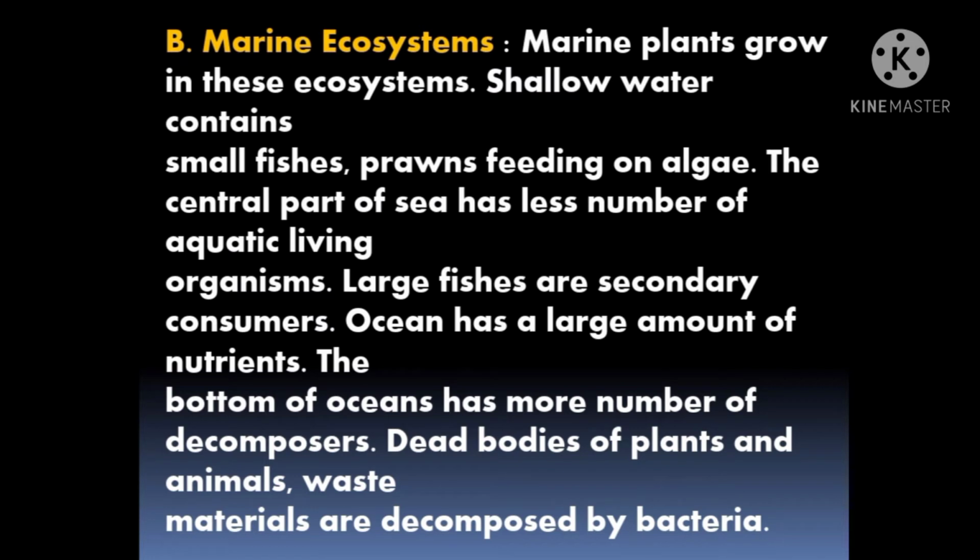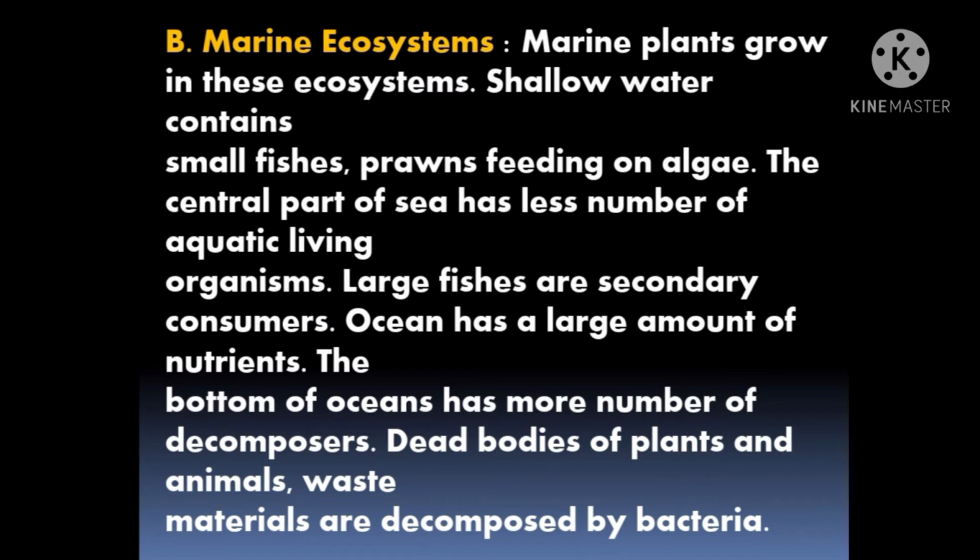The central part of the sea has a smaller number of aquatic living organisms. Large fishes are secondary consumers. The ocean has a large amount of nutrients. The bottom of the ocean has more decomposers. Dead bodies of plants and animals and waste materials are decomposed by bacteria.